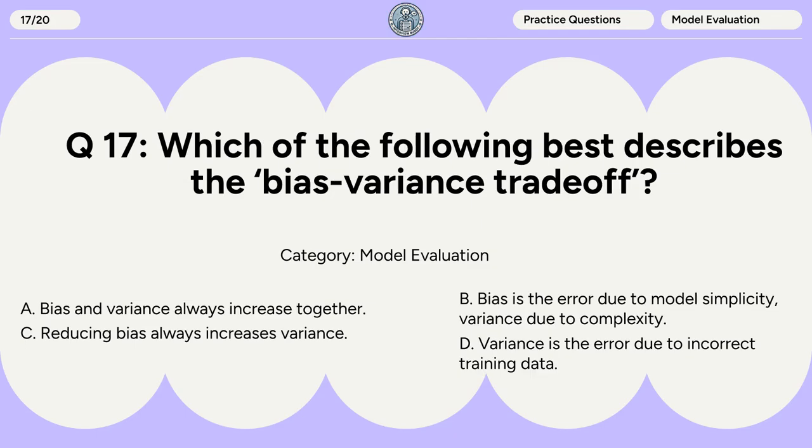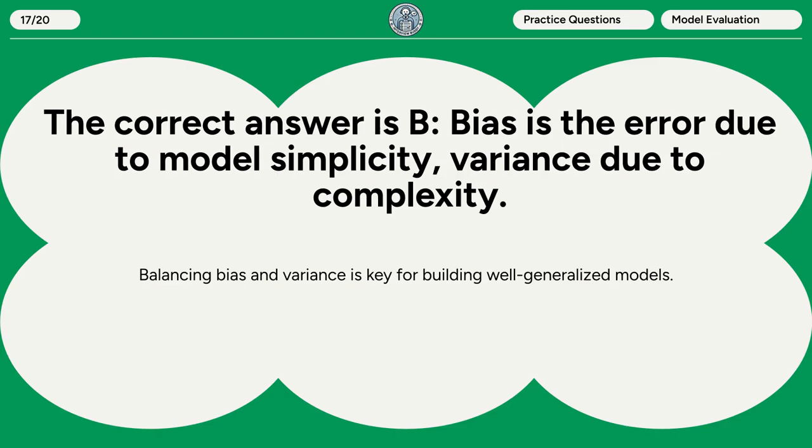Question 17. Which of the following best describes the bias-variance trade-off? A. Bias and variance always increase together. B. Bias is the error due to model simplicity, variance due to complexity. C. Reducing bias always increases variance. D. Variance is the error due to incorrect training data. The correct answer is B. Bias is the error due to model simplicity, variance due to complexity. Balancing bias and variance is key for building well-generalized models.